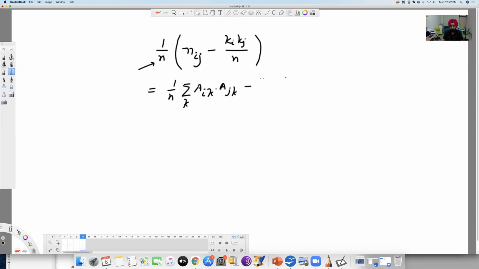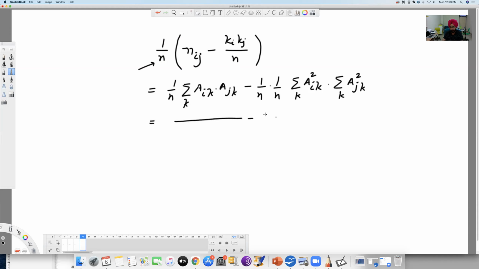Minus 1 by n times 1 by n, which is 1 by n square, times ki, which is the summation over k of Aik, times the summation over k of Ajk. Whether you write the square here or not doesn't matter. This equation is pretty similar to covariance, and we can solve it further.